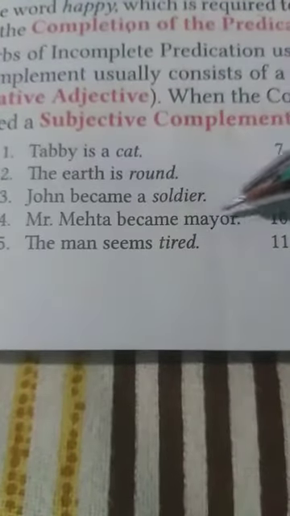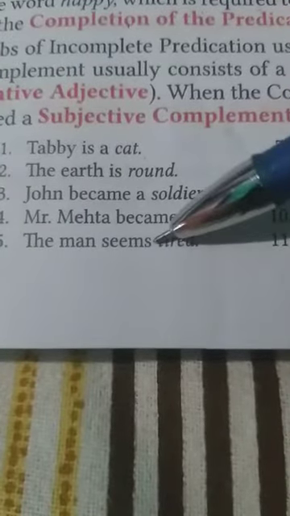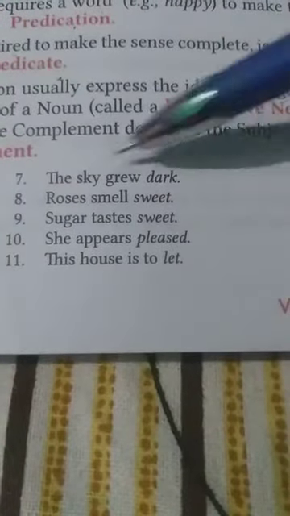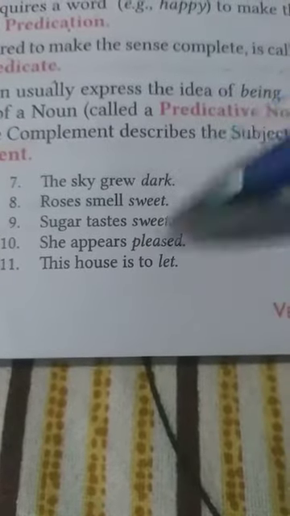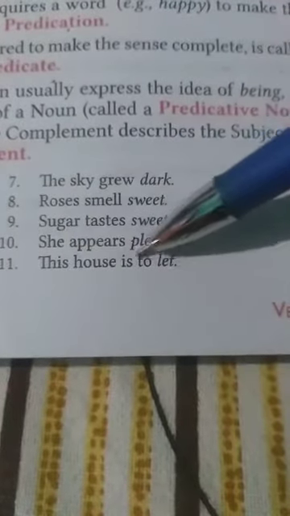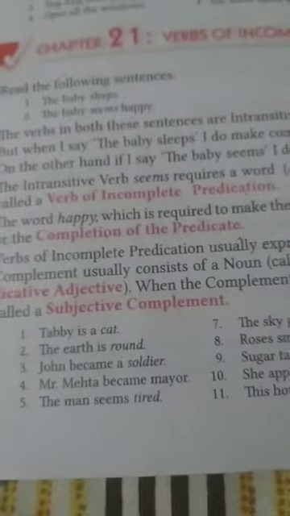Mr. Mehta becomes mayor. The man seems tired. Next sentences: the sky grew dark. Roses smell sweet. So these are some adjectives. Sugar tastes sweet. She appears pleased. This house is to let. These are a few sentences which tell us about the verbs of incomplete predication. Here are some verbs which we have studied, they were verbs of incomplete predication.